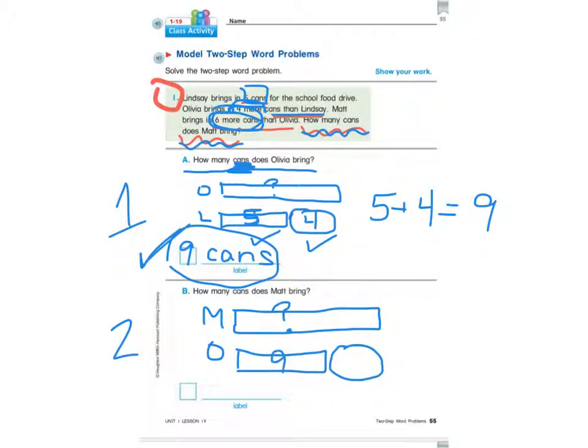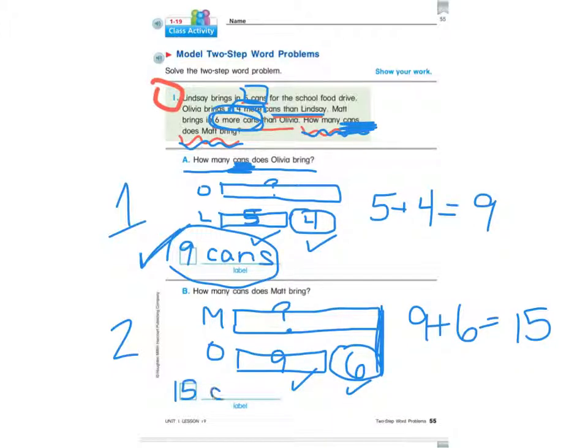I'm going to put 9 in Olivia's bar, and then my difference is 6 cans more that Matt brings in. So I know Olivia's amount plus 6 more will give me Matt's amount. So I'm going to do my equation 9 plus 6 equals. 9 plus 1 will get you to 10, and then you'll have to add 5 more. So that's 15. Now remember, we're asking how many cans, so our label is going to be cans again. So Matt has 15 cans that he brings in.